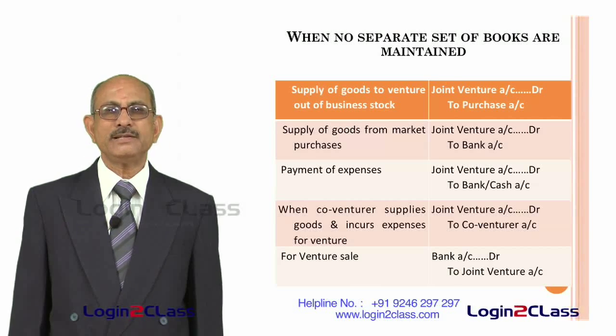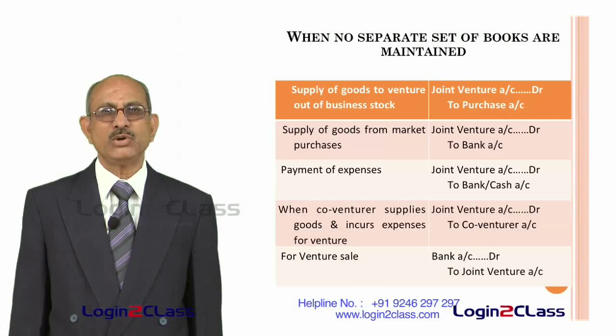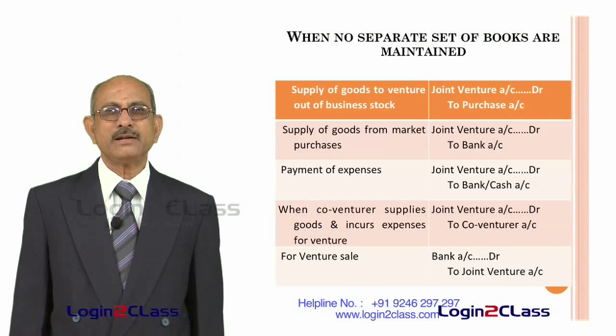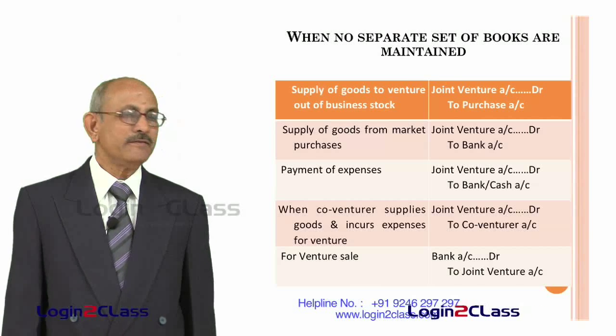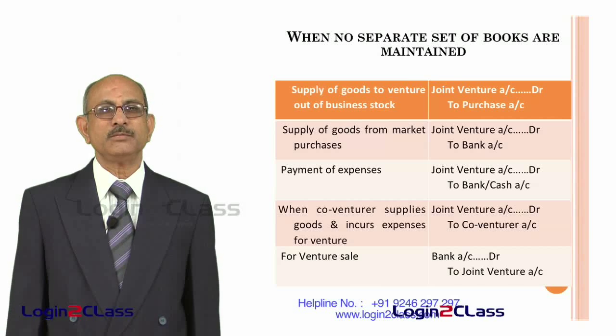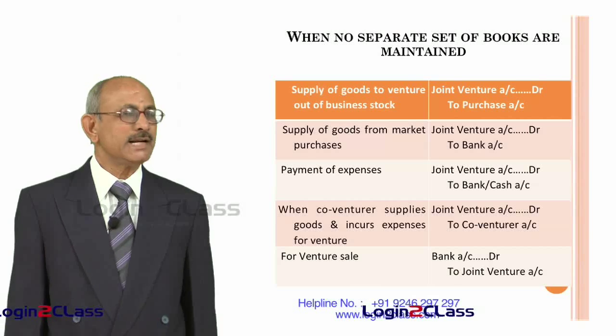And if he pays expenses of the joint venture, in that case he will again debit the joint venture account and credit the bank or cash account from which he has met the expenses. And when the co-venturer supplies goods, that means the goods are brought by Y and X has to reflect that in his own books.